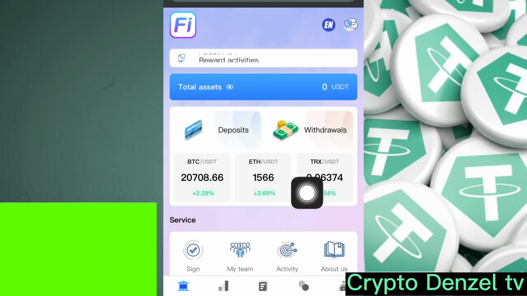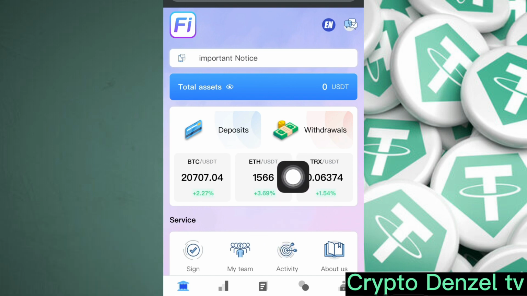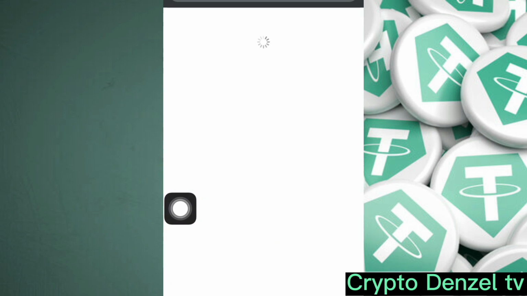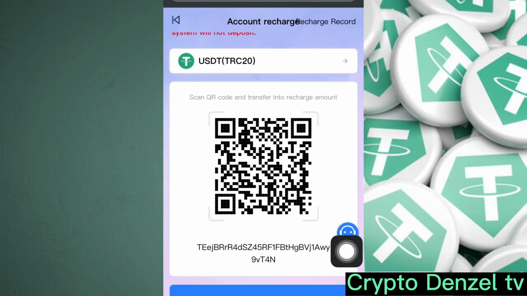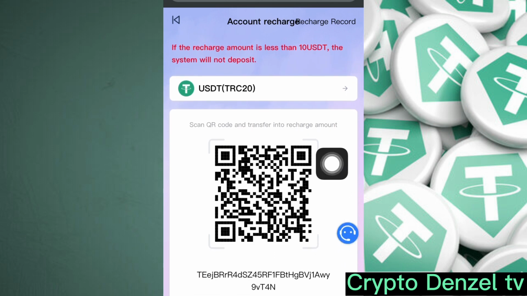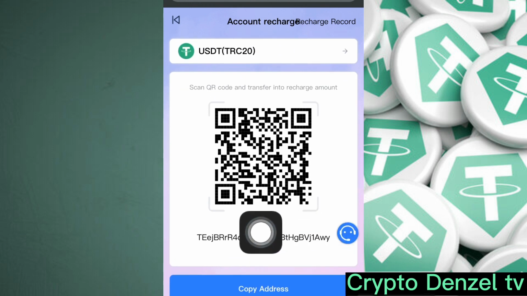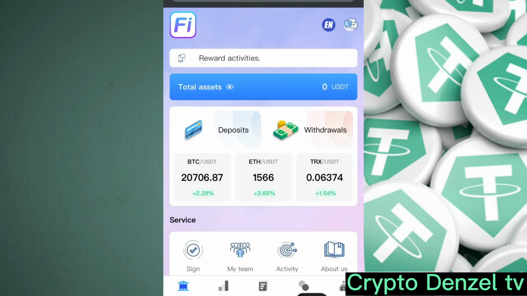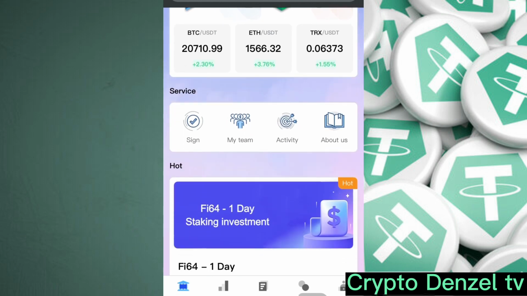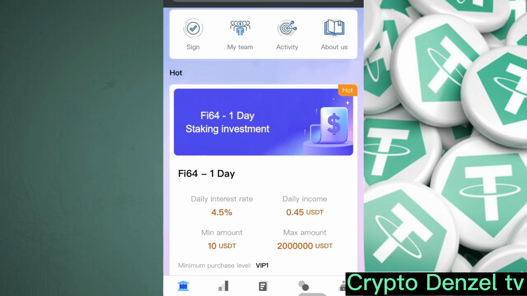When you click on the deposit button, you will see that a USDT TRC20 wallet is generated, and the minimum amount you can invest is just 10 USDT. Here is the wallet for you to deposit. You copy this whole address by clicking on copy address, then head back to any wallet that you have, maybe Binance, Trust Wallet, Coinbase, Zelle, whatever wallet you are using, and deposit.